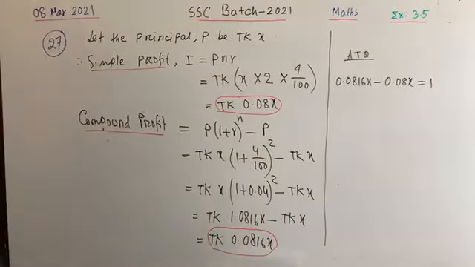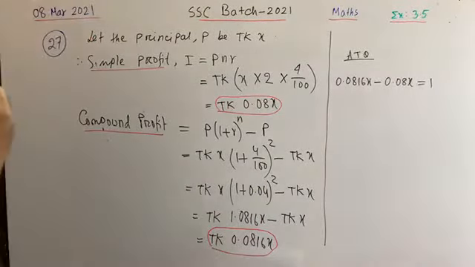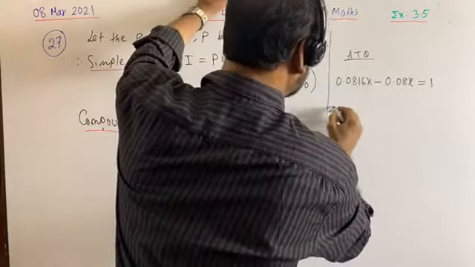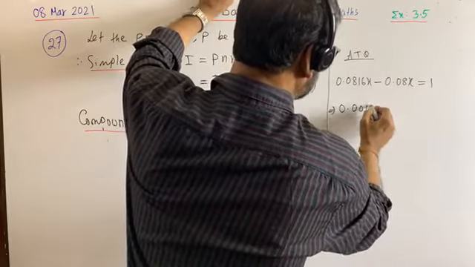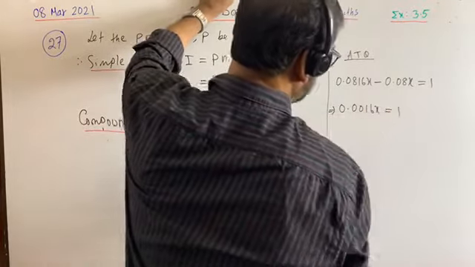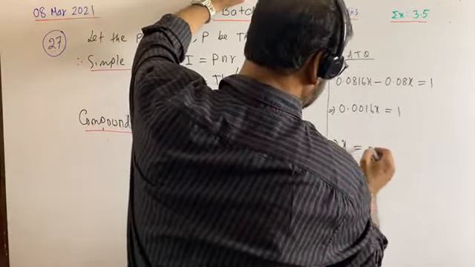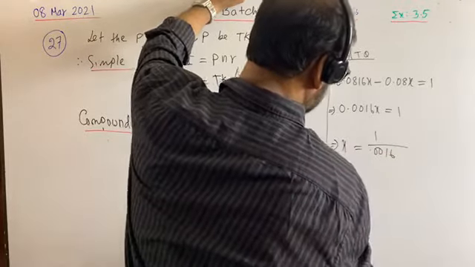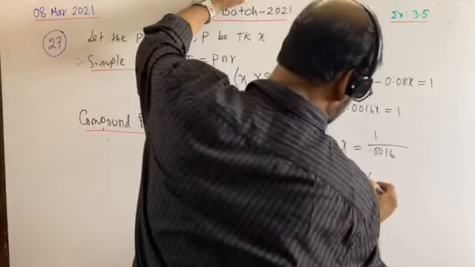Somewhere it may be given as 2 or as 4. So we can calculate it like this. 0.0016x is equal to 1, implies that x is equal to 1 by 0.0016. Now use the calculator, perhaps it will be 625.